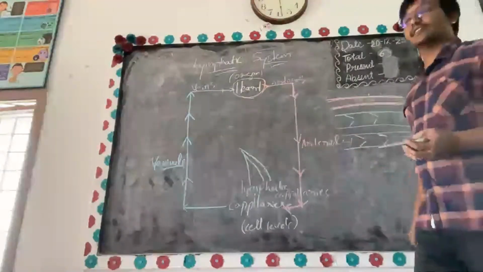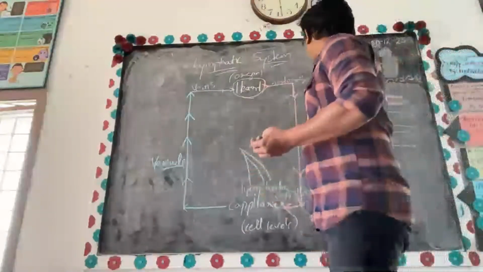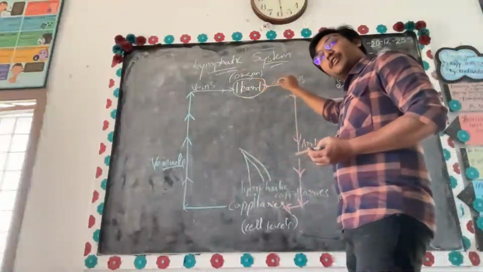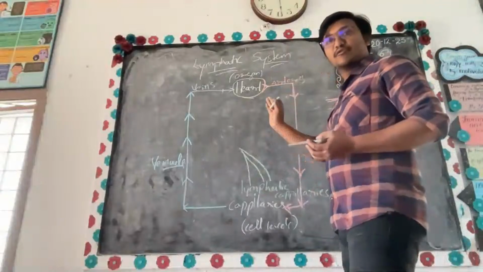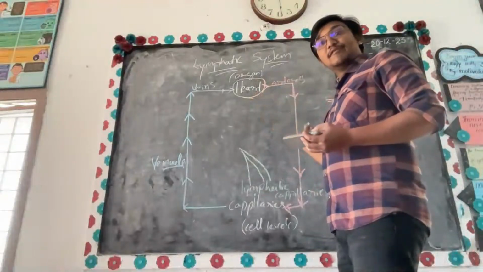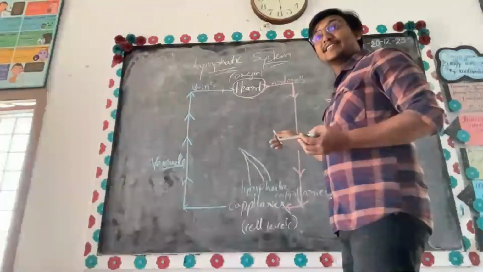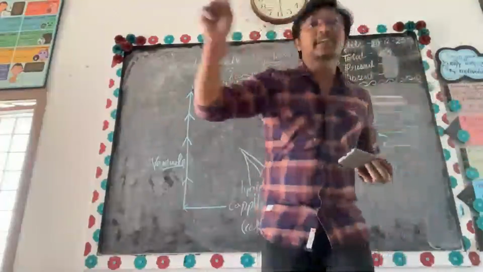Now try to understand. Arteries are bringing blood from the heart, so there is no chance of going back. Whereas lymphatic vessels and veins take blood away from the tissue.